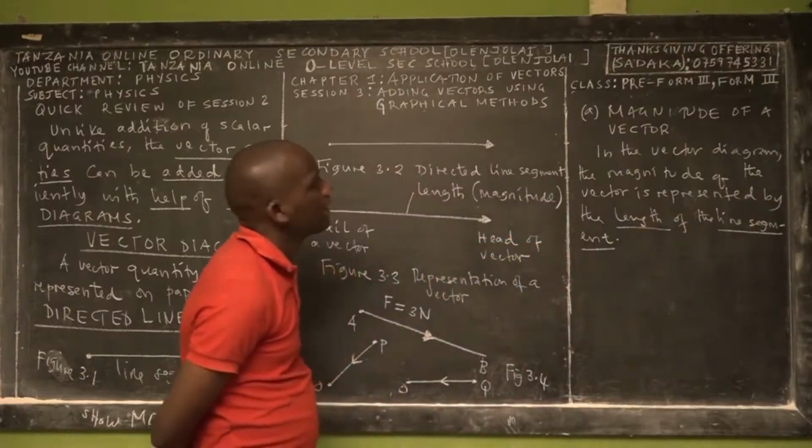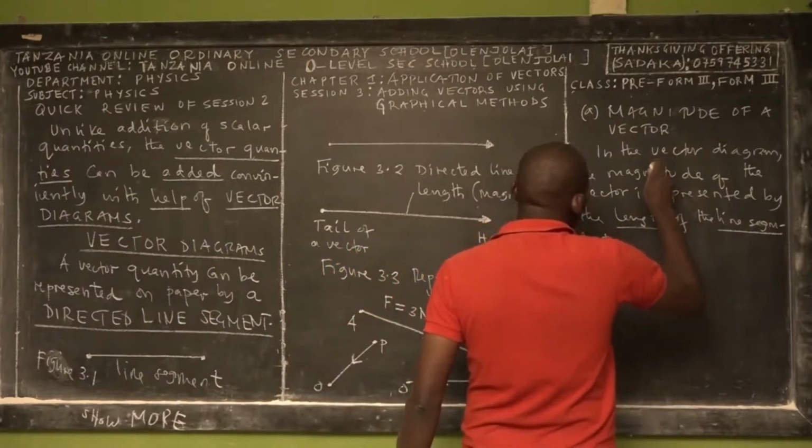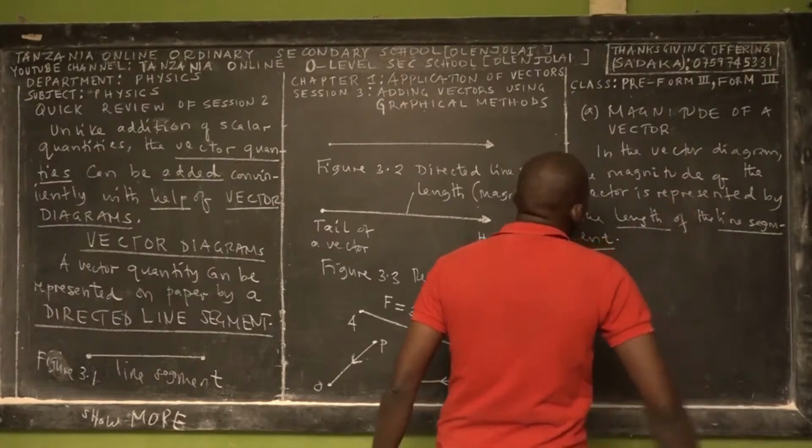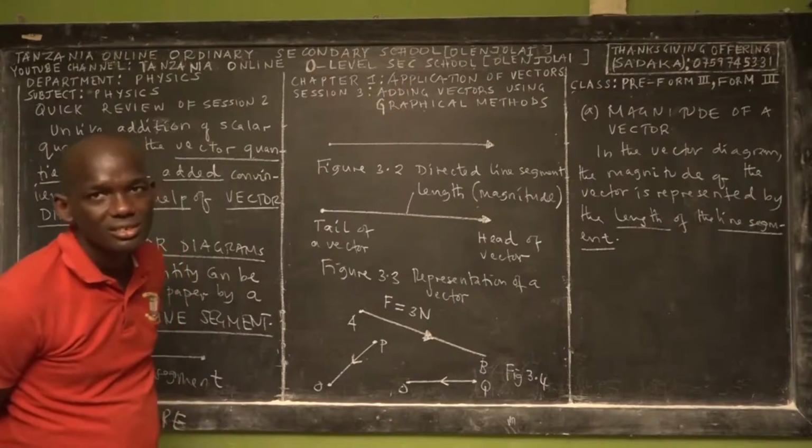So in a vector diagram, the magnitude of the vector is presented by the length of the line segment.